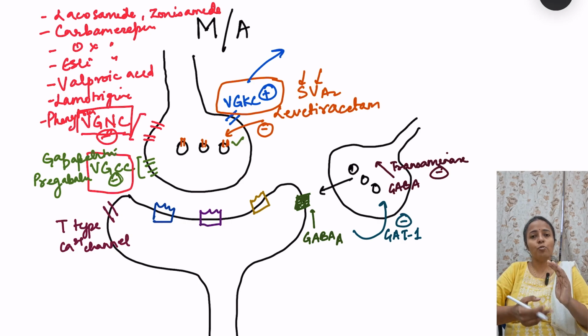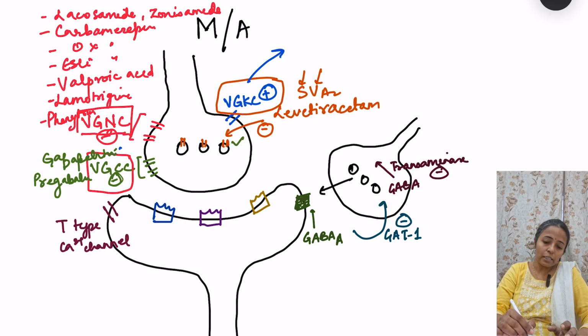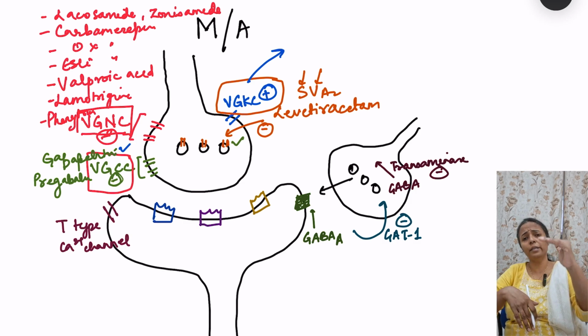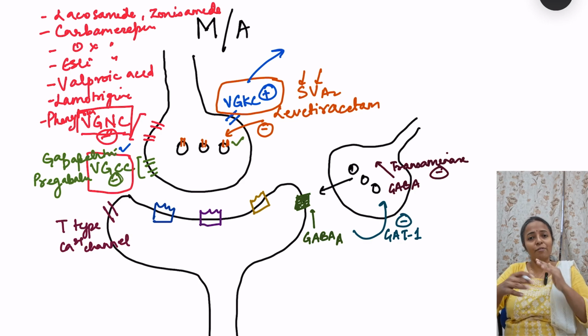So action potential is going to last for very small duration, such that these voltage gated calcium channels will open less. Understanding? So more the depolarization, there will be more opening of calcium channels. So if we reduce that, the entry of calcium will automatically be reduced. So voltage gated potassium channels act by decreasing the depolarization and increasing the repolarization.